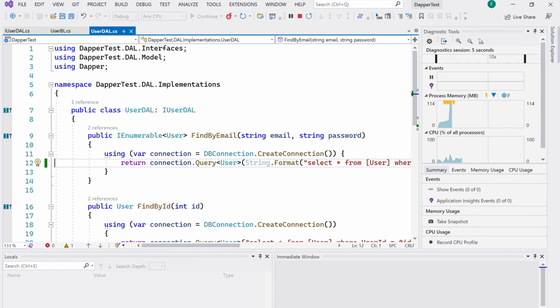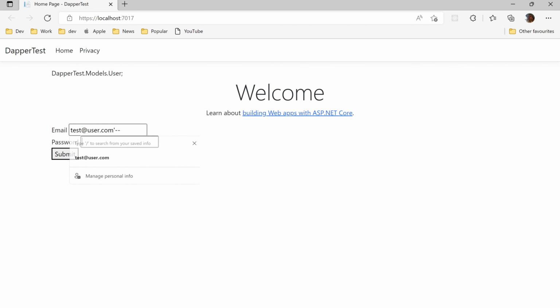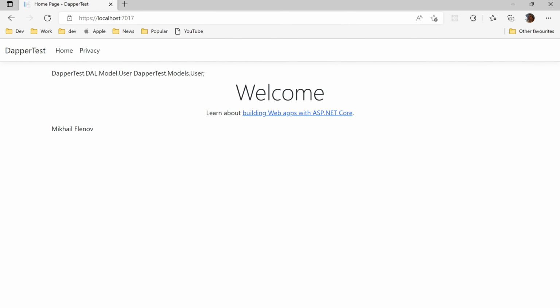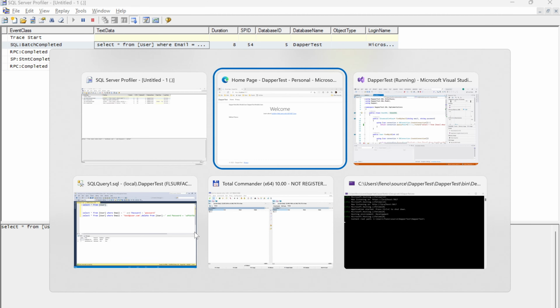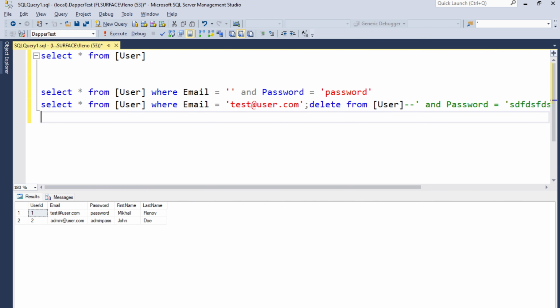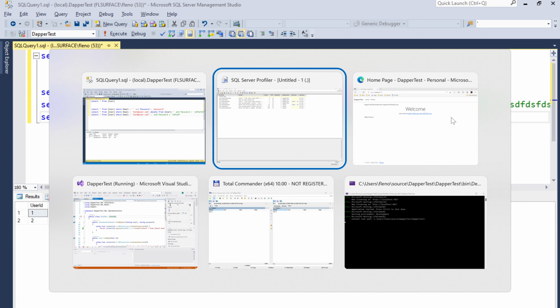Let's wait. Again. Okay, test user. Doesn't matter what. And let's try to authorize. I'm still authorized. Let's see what happened. As you can see, the query is still destroyed. I was able to change the query and affect its logic. That's the injection. We injected something that was executed as part of the SQL query. Okay, that's not secure as well.